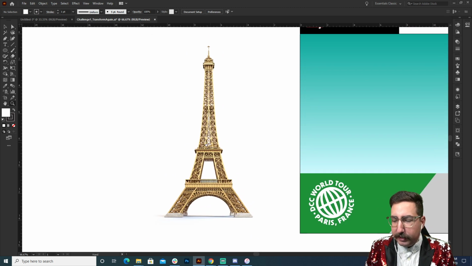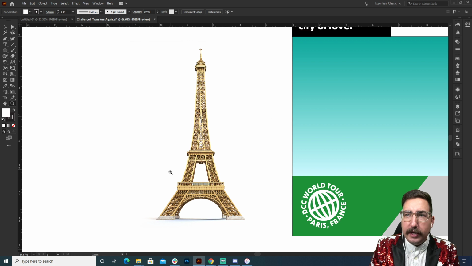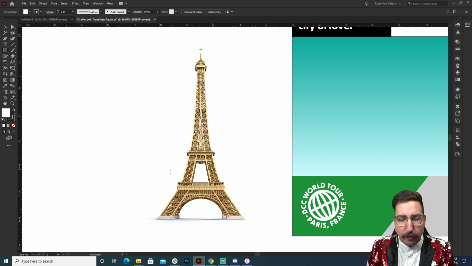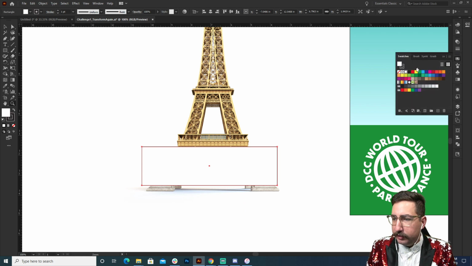So looking at this, if we think about simple shapes, right, it really is a bunch of rectangles and maybe some circles, right? Not necessarily triangles, but there are some triangular pieces. So let's go ahead and hop in and look at what these shapes are. Let's use some rectangles using M, or just the rectangle tool here. And we're going to kind of build out the sections that we see. I'm going to go ahead and just outline these in red.